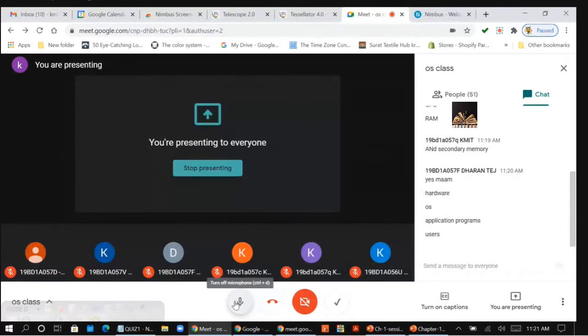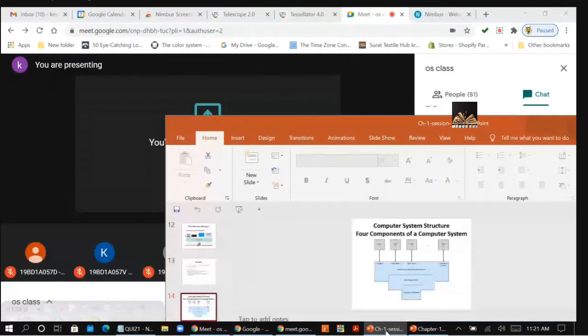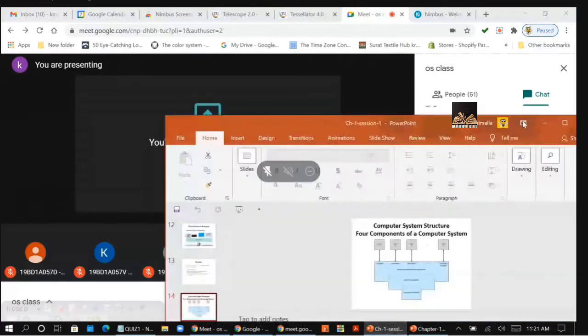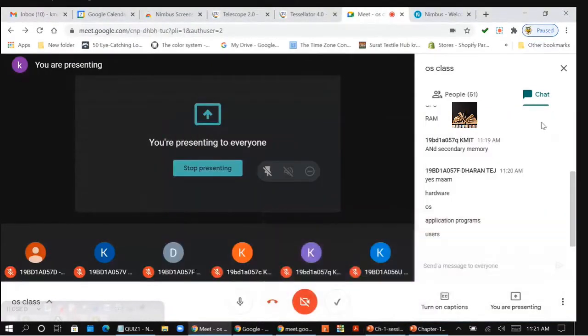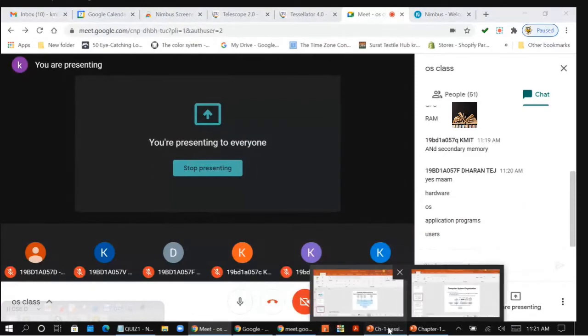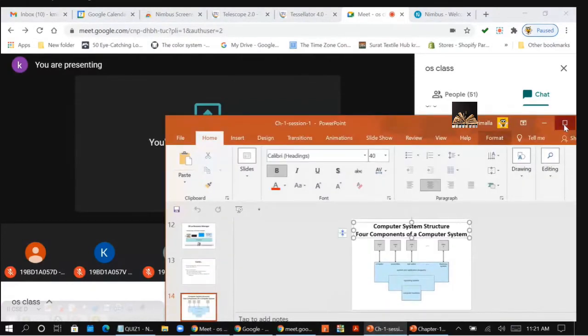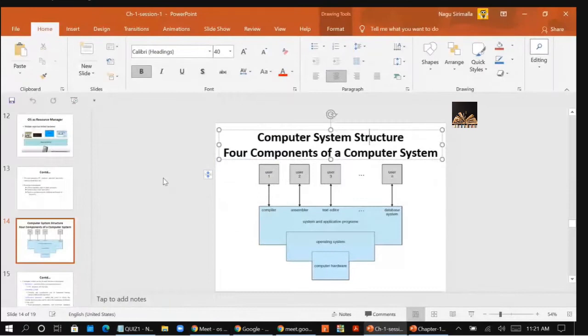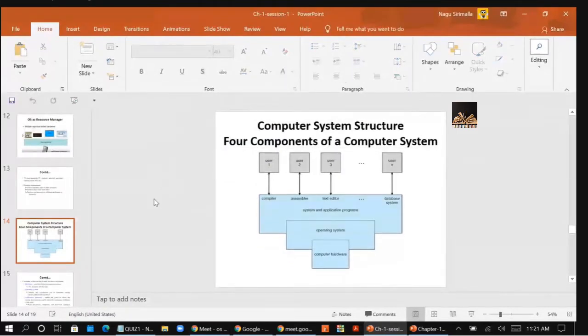Four components are there, right? If you see this diagram, you can understand what the main components of the computer are. You have four components: one is computer hardware, then the operating system, application programs, and user programs.